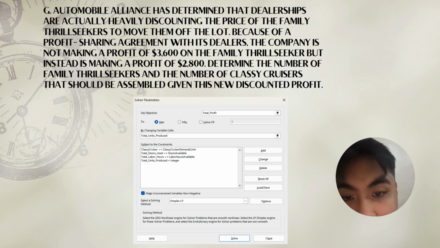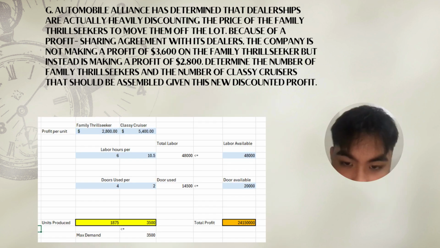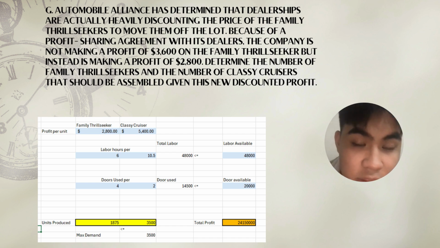For the set objective, it's total profit set to maximum. The changing variables are the total units produced, and the constraints are shown already. So the model for letter G: the units produced for the Family Thrill Seeker is 1,875. For the Classic Cruiser, it's 3,500, and the maximum demand is 3,500. So the total profit is